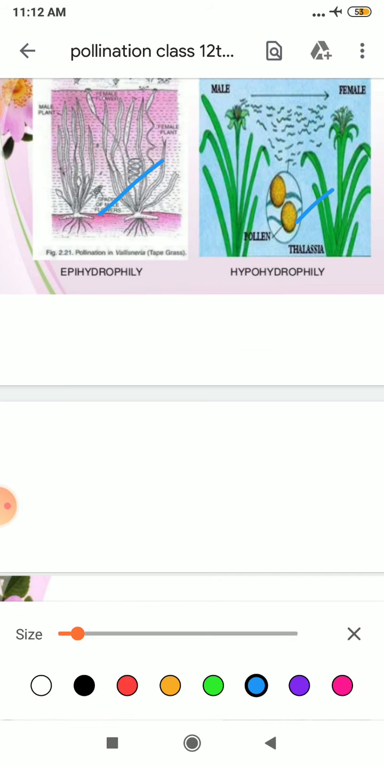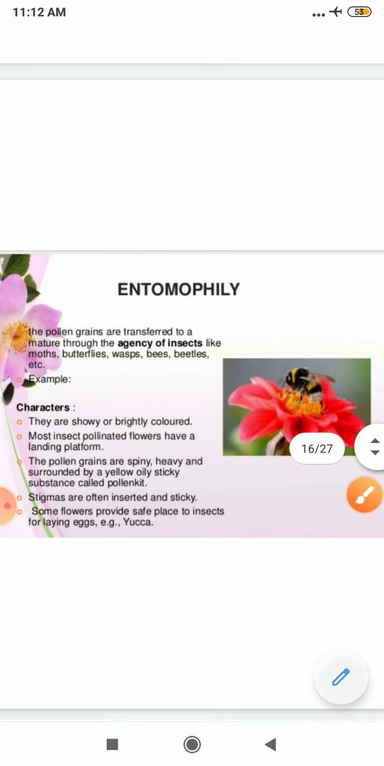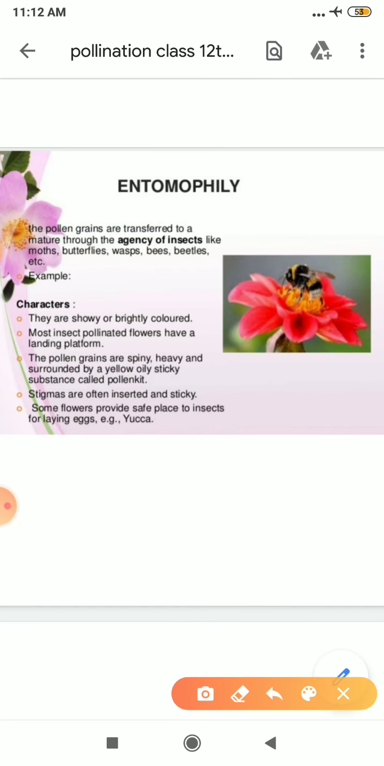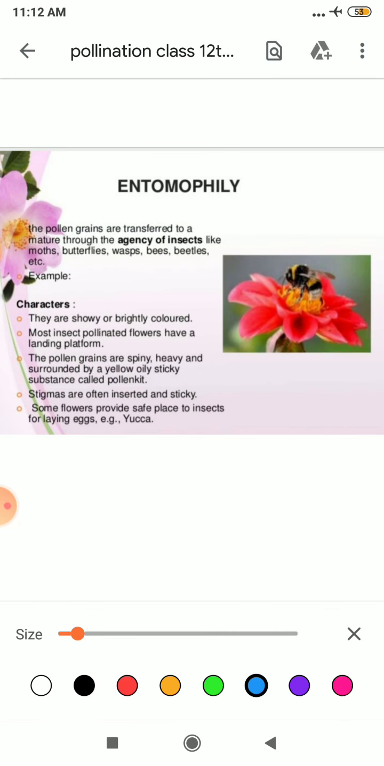Next, entomophily. Students, what is this entomophily? Again, I have told you earlier that in this case the pollen grains are transferred to a mature stigma through the agency of insects like moth, butterfly, wasp, bees, beetle. Clear? And what are the characteristics that must be there in the flower?